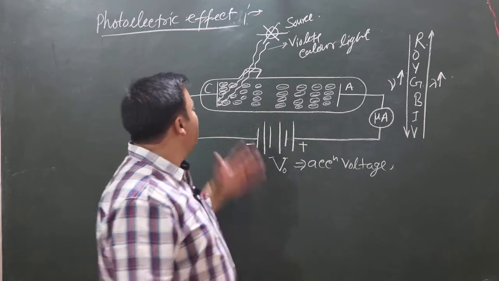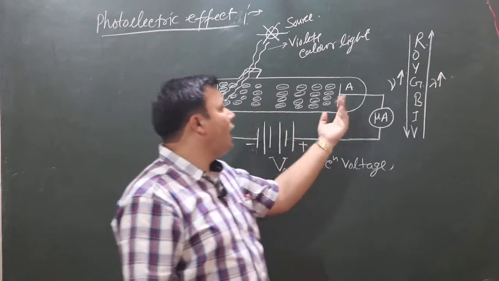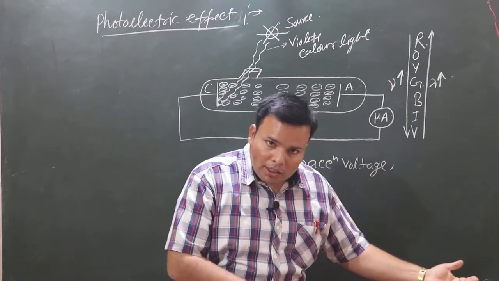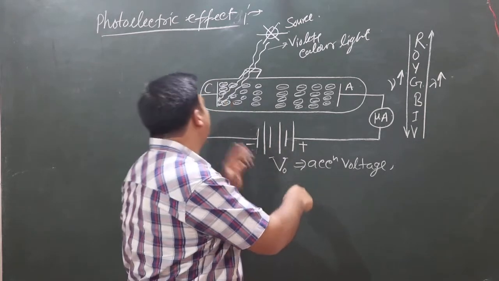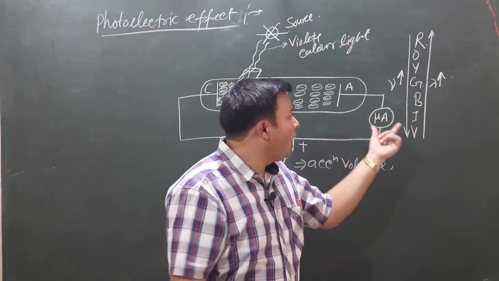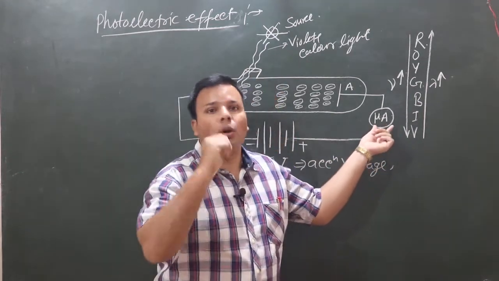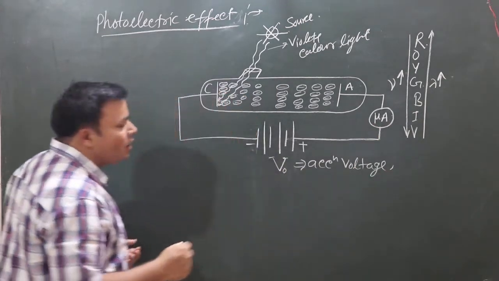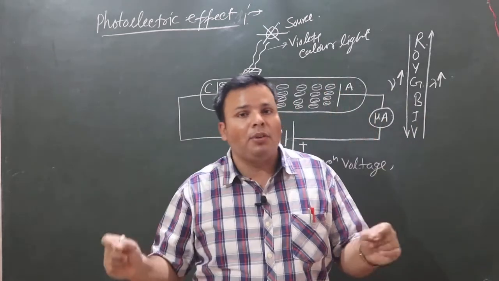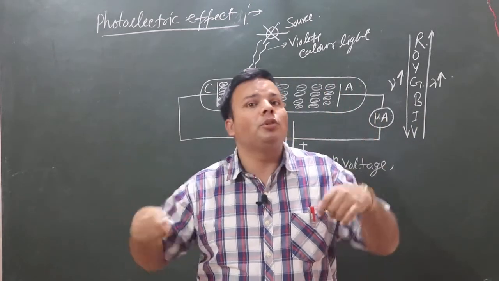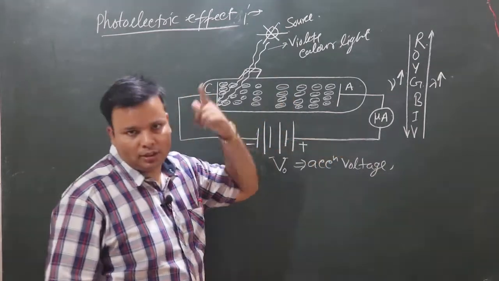We can see the photoelectrons are ejecting from the emitter plate, and they reach the collector plate, and the accelerating voltage helps in this process, and we get the photocurrent, which is measured by the microammeter. Hence we can say the photoelectric effect is happening. A photoelectron is emitted from the metal surface. This is the evidence, photocurrent.